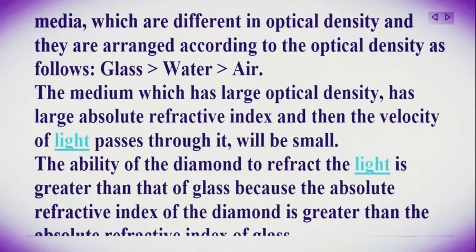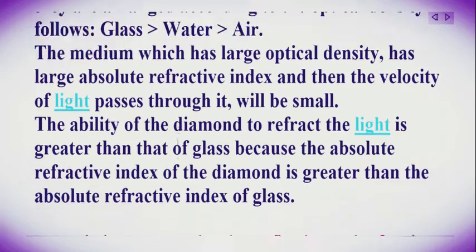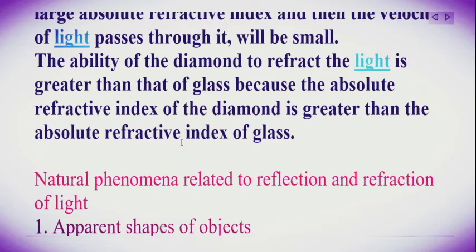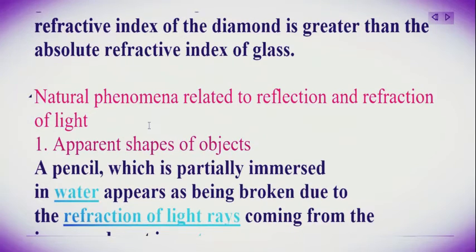The medium which has large optical density has large absolute refractive index, and then the velocity of light passing through it will be small. The ability of diamond to refract light is greater than that of glass because the absolute refractive index of diamond is greater than the absolute refractive index of glass.